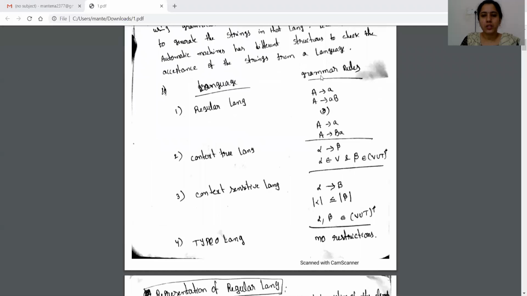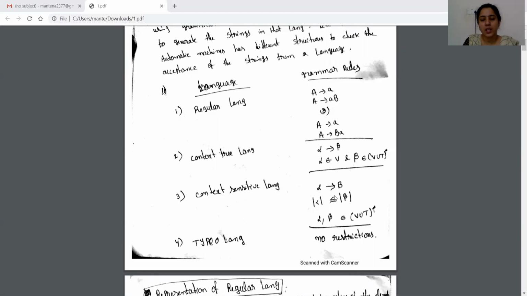And the grammar rules which we use for all these four languages are these. For regular languages, the grammar rules are like this: capital A to small a, or capital A to small a followed by capital. For context-free languages, it is in alpha to beta form such that alpha belongs to only the non-terminal set and beta belongs to the terminals and non-terminals sets, where we can take beta 0 or more number of times.